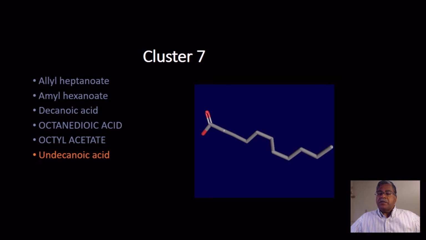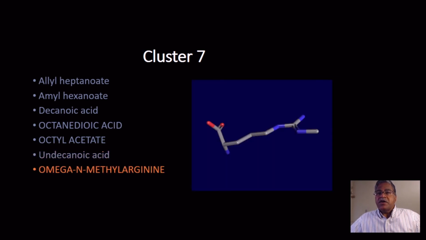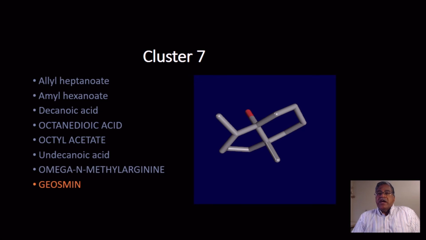Now, let's look at the last two compounds. We have the omega N methyl arginine. You still have that carboxylic acid group, and you have a whole bunch of carbon atoms in what is almost a straight chain, so you can see some similarities there. This one, of course, will catch you by surprise, and you might say this is a potential outlier, yet our system put it into this cluster. Certainly by inspection, you would probably take this odorant and put it into a cluster composed of odorants that have ring systems in them.